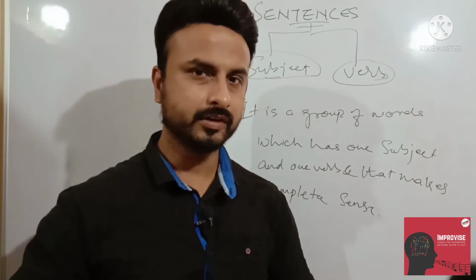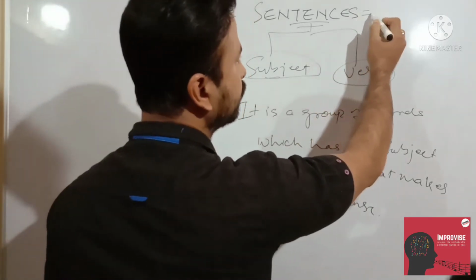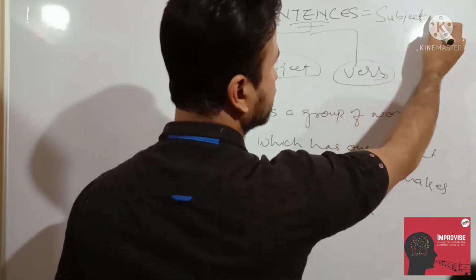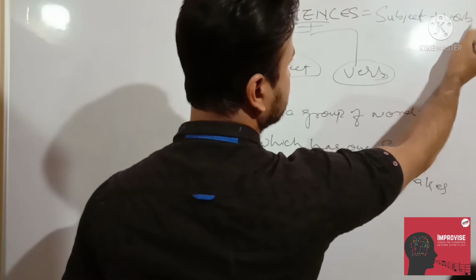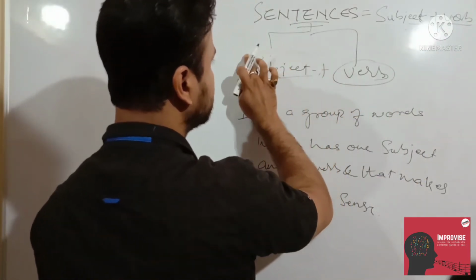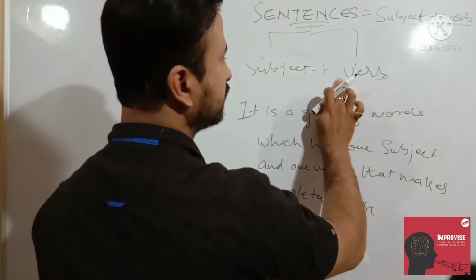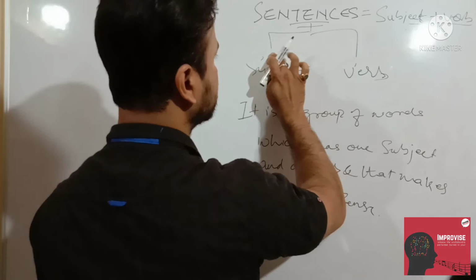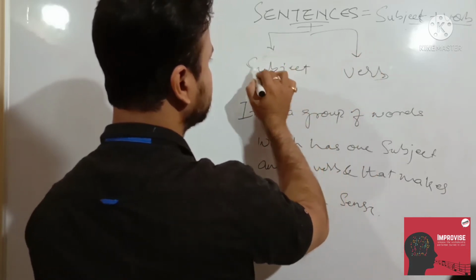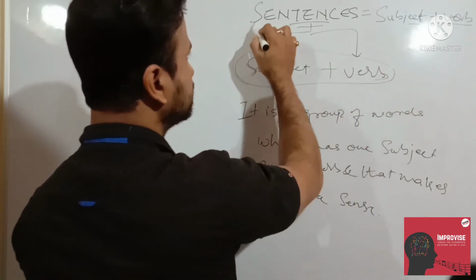This is also one definition. That means, in short, a sentence has one formula: subject plus verb. This is the formula of a sentence.